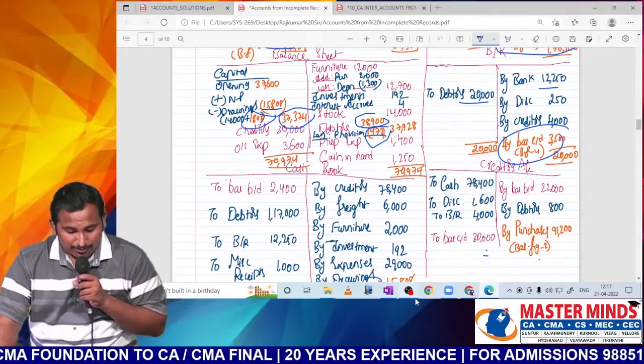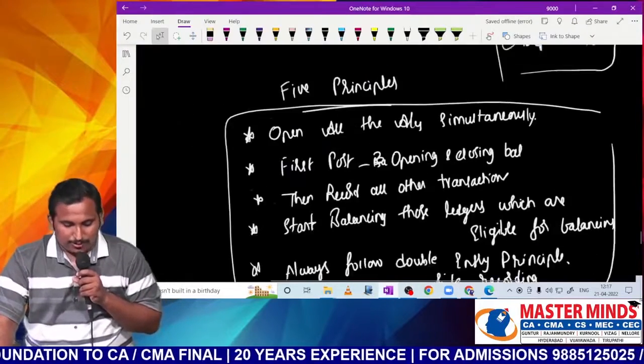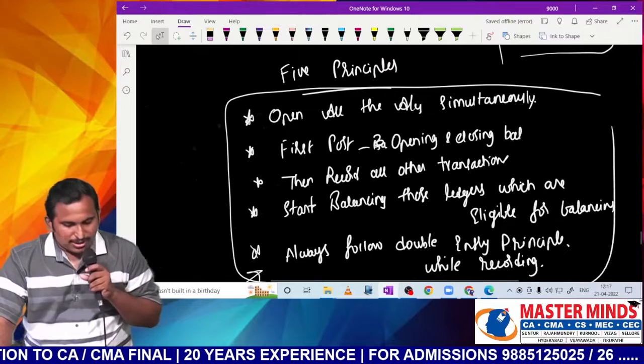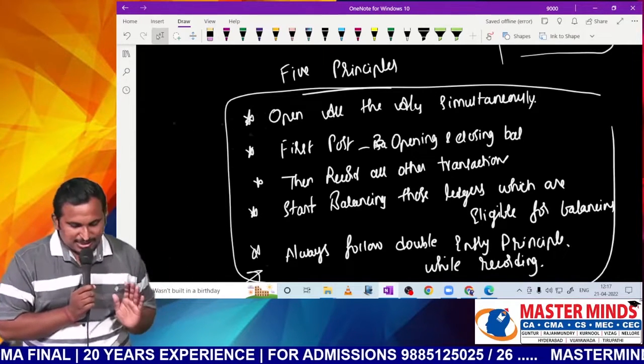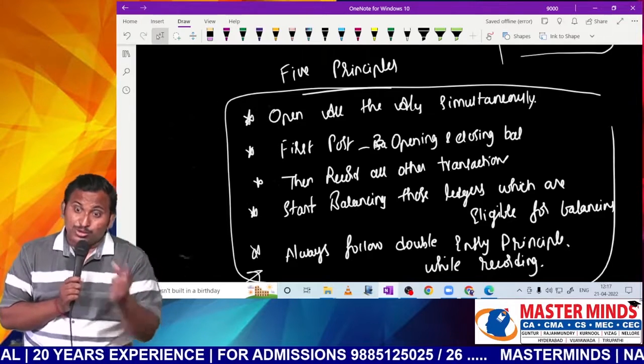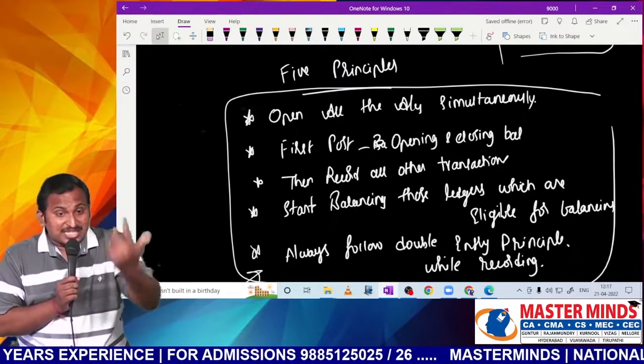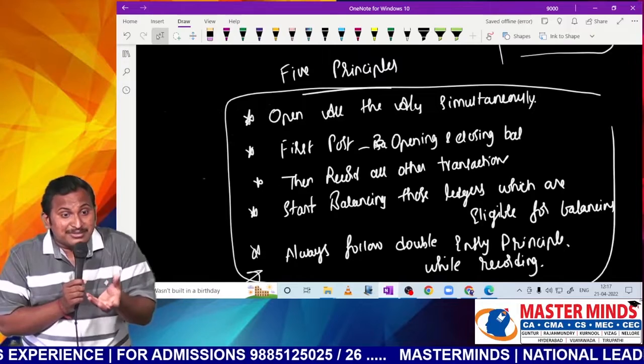Have we applied all 5 principles I have said? We have applied, sir. Opened all the accounts. Posted first opening and closing. Next we have recorded all other transactions. Next we have started balancing those which are eligible. Because first if we find eligible ones, from that we get some information.